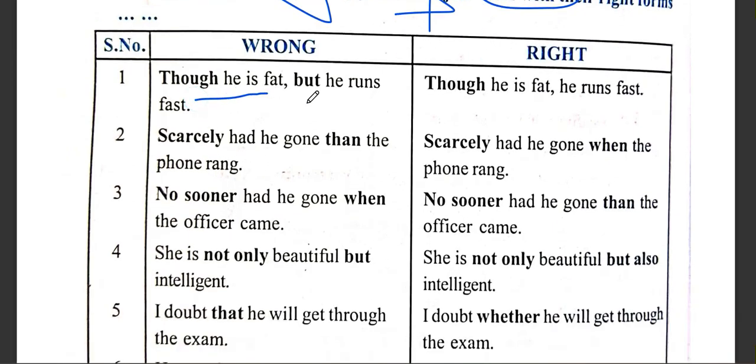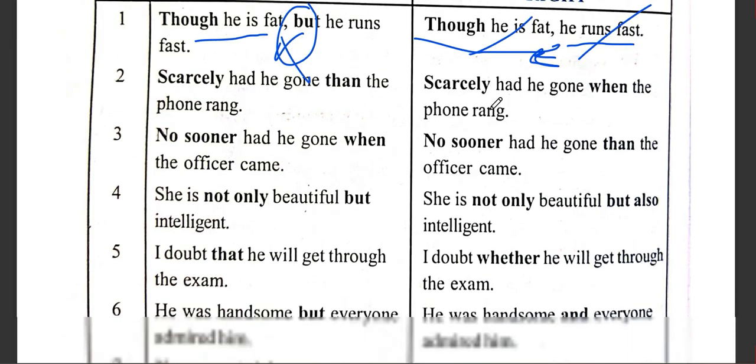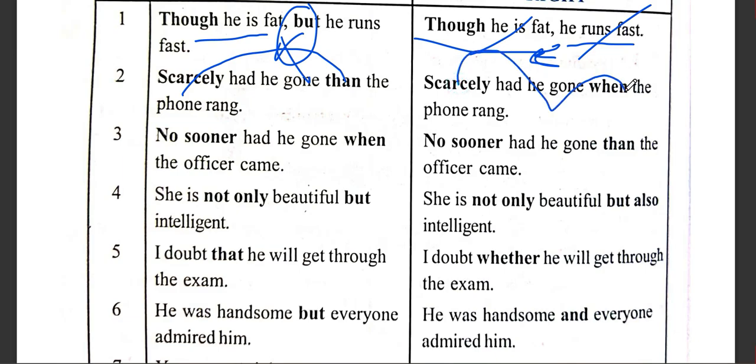Though he is fat, but he runs. When we have though or although, we do not use another expression that we consider a linker or conjunction. Though will be followed by a comma. This is a dependent clause and an independent clause. So: though he is fat, he runs fast. He scarcely takes when. Scarcely had he gone when the phone rang.